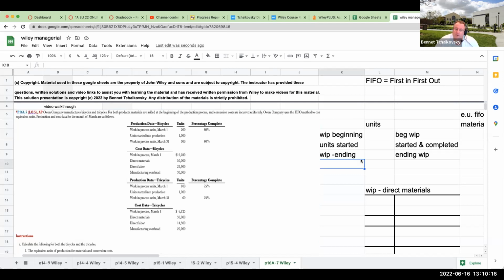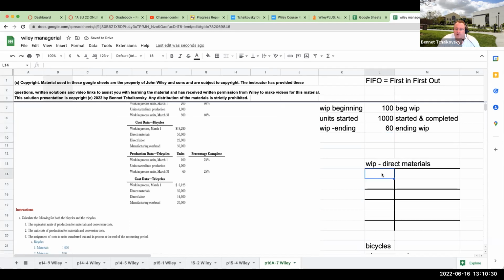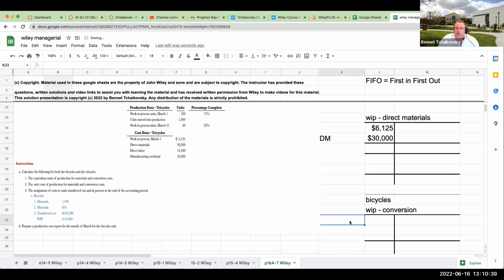Okay, so let's go ahead and now take a look at our tricycles. Work in process beginning units over here were 100. Units started into production were 1,000, and then work in process units as of March 31st were 60. Our work in process, we're just going to do the same thing, 6125. Direct materials are going to be 30,000. Direct labor and manufacturing overhead over here is going to be 14,300 and then 20,000.